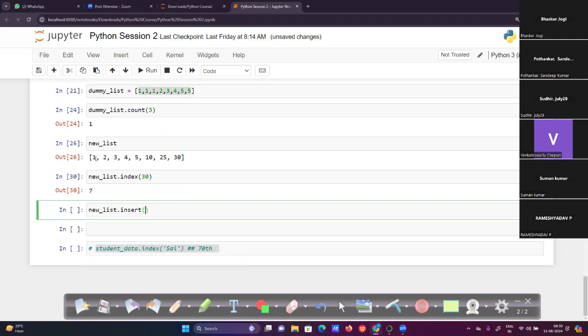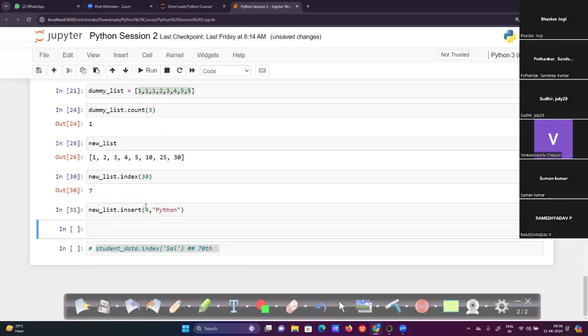So 0, 1, 2, 3, 4, 5. I just want to add a value Python after 4. 0, 1, 2, 3, and 4. This is the fourth index. So I want to add at index 4, comma, a value like Python.